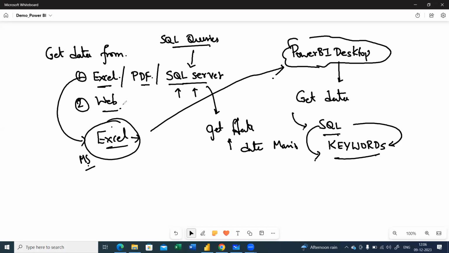Okay. So we also have data which is from the website. We can get data directly from the website as well. And I'll show you an example of how we can get the data from Wikipedia.